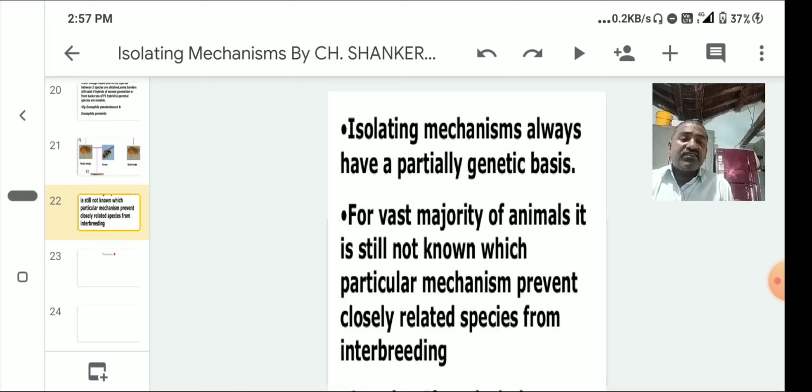This competition brings about the operation of Gause's law, or Gause's principle, or the competitive exclusion principle. This principle states that two populations or two species cannot continue to occupy the same habitat independently. To tide over the competition, the less adapted population follows one of these methods: it may become extinct, it may migrate to other regions, or it may undergo evolutionary changes.